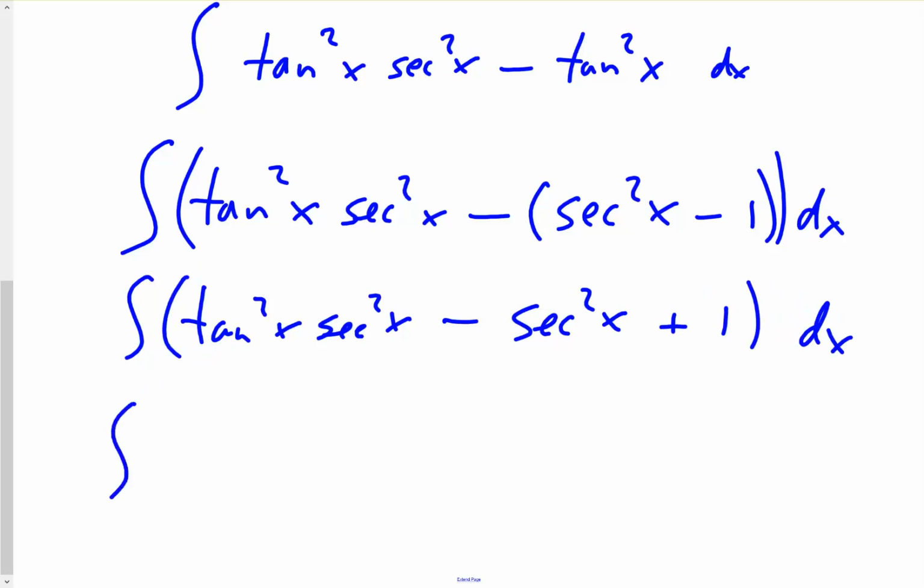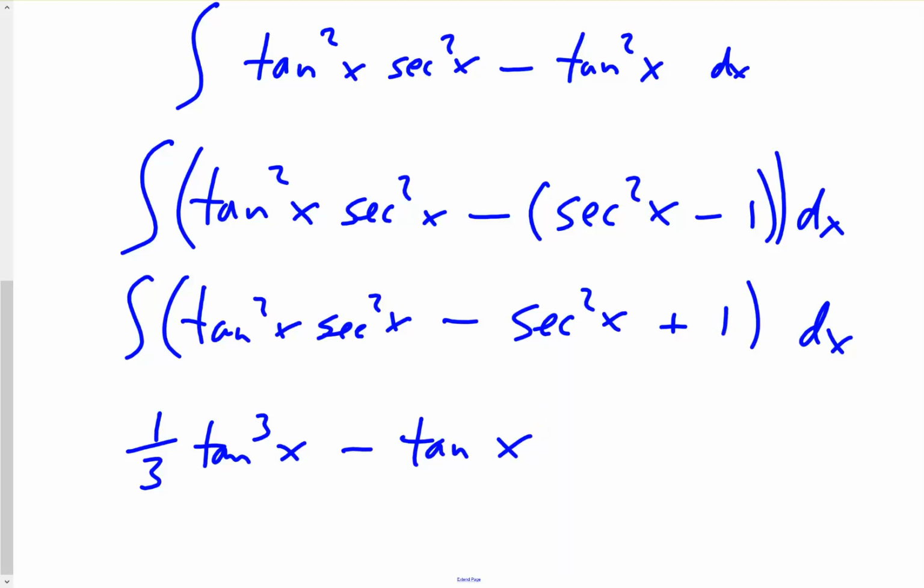Okay, so we have the integral, and now we're ready to integrate this. When we integrate tangent squared secant squared, we would get 1/3 of tangent cubed x. And then the integral of secant squared would be just regular tangent, so minus tangent x.